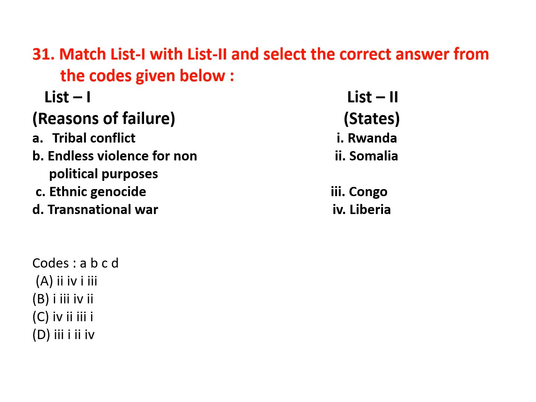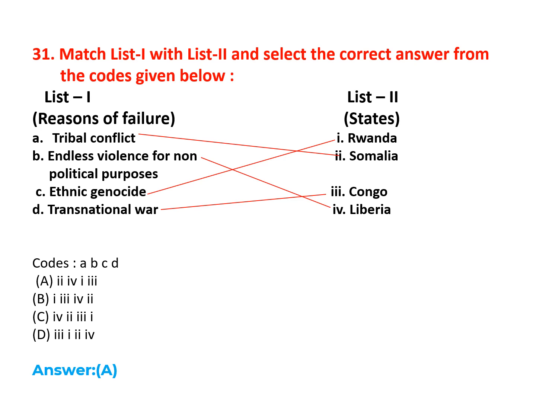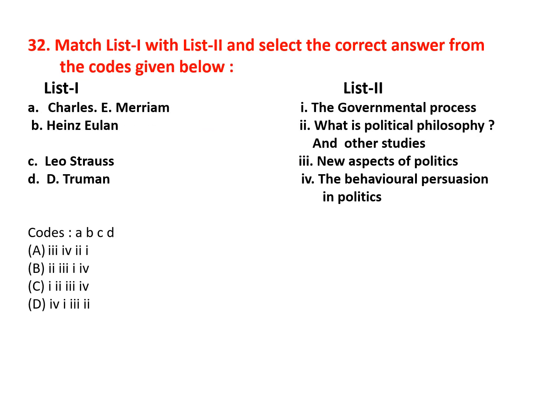Now you have to match the reasons of failure with states. Tribal conflict, Somalia. Endless violence for non-political purposes, Liberia. Ethnic genocide, Rwanda. Transnational war, Congo. So the correct option for this question is option A, 2413.